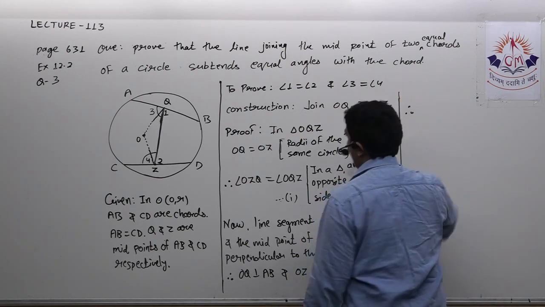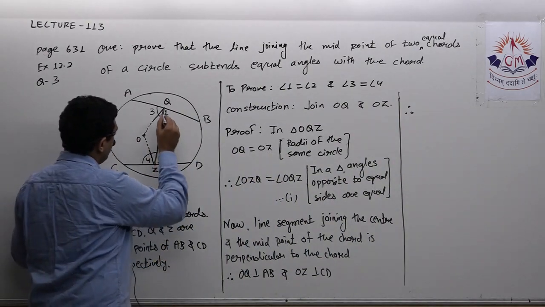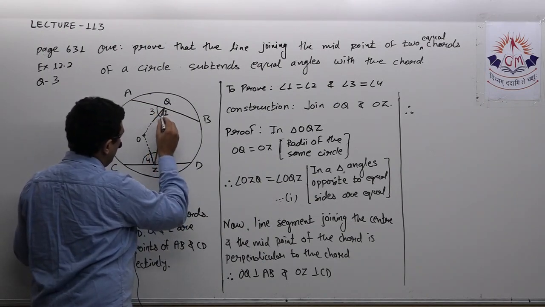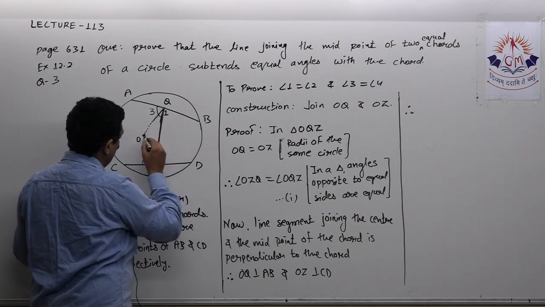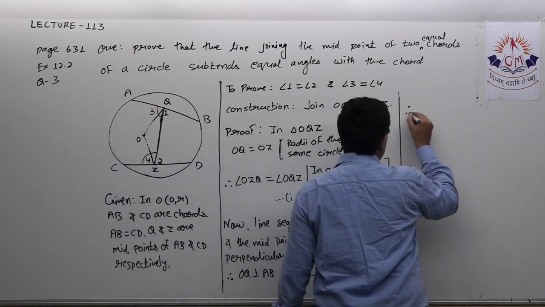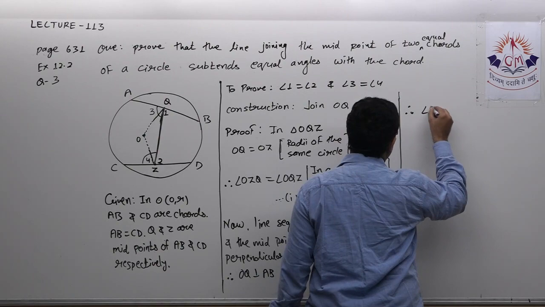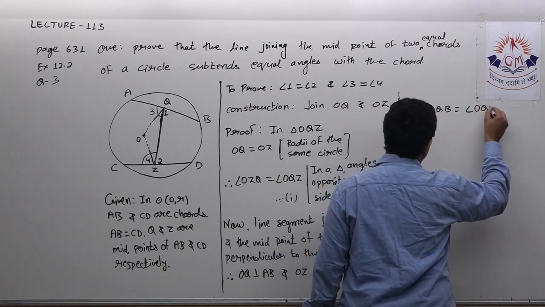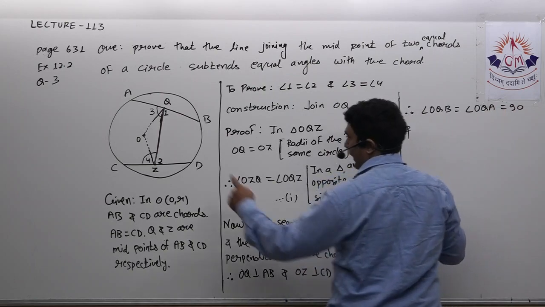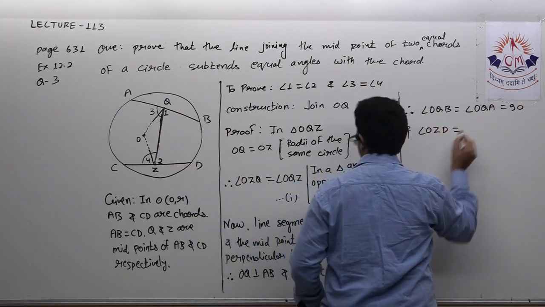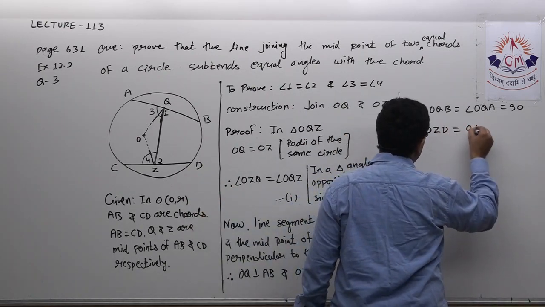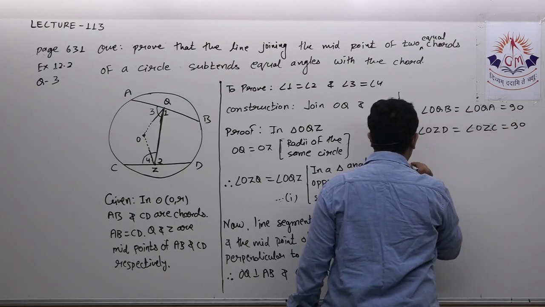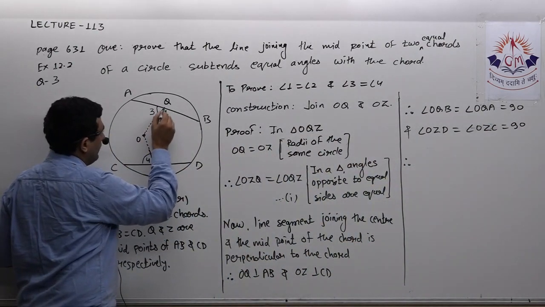As these are perpendiculars, I can say angle OQB is equal to angle OQA, which is equal to 90 degrees. Also angle OZD is equal to angle OZC, which is equal to 90 degrees, because this is the center and midpoint, so this angle will be 90 degrees.